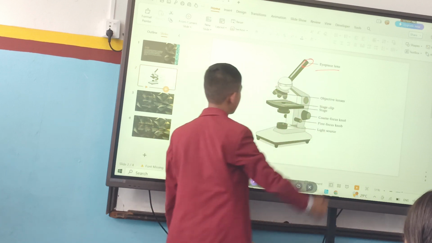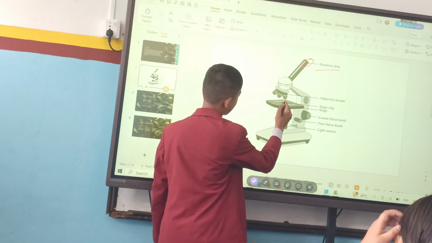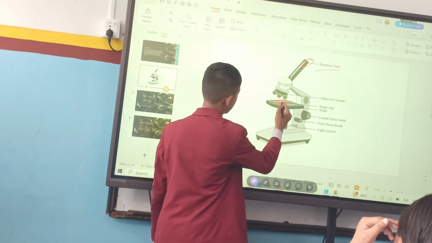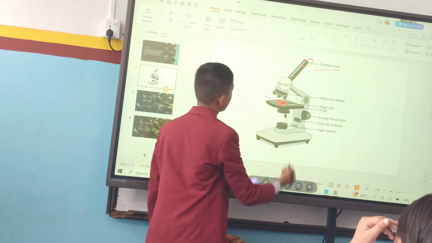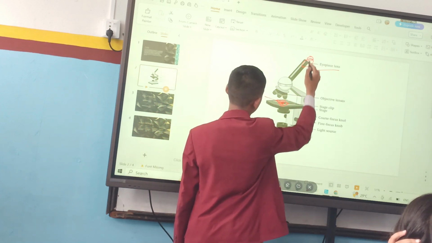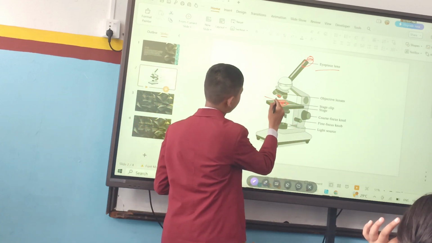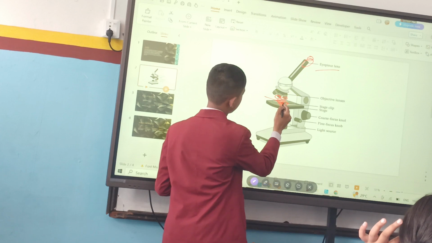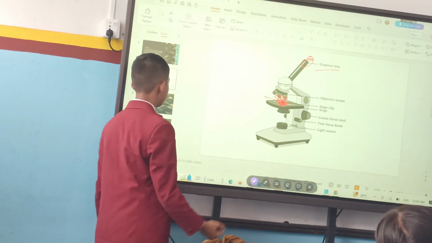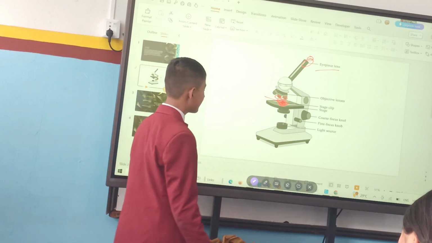It means that we first place a slide here or tray slide, and we have to keep any type of part or cells here, and while observing it we have to see it from here. Our eyes must be here, and while observing it, the magnifying glass that is kept here will show us the bacteria or microorganisms that are present here. By saying this much, my presentation on microscope is concluded.